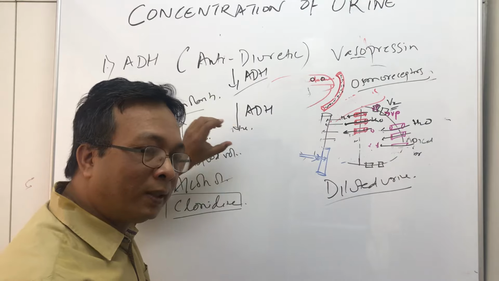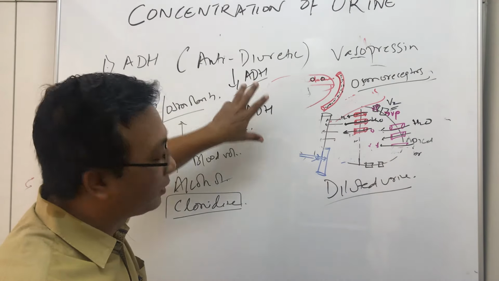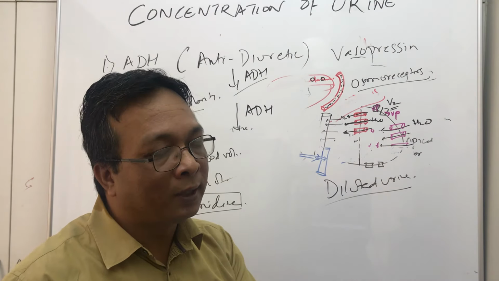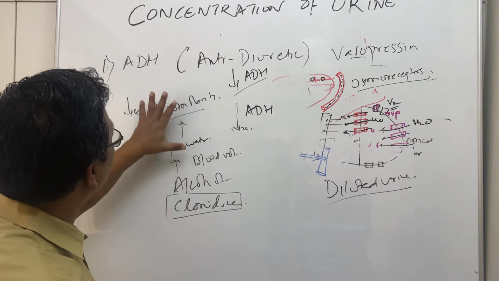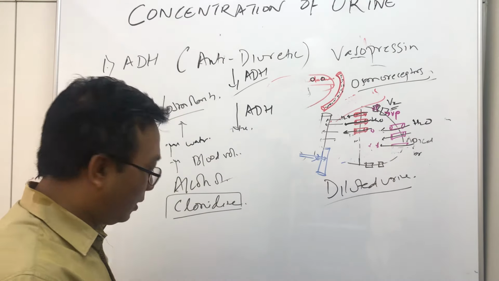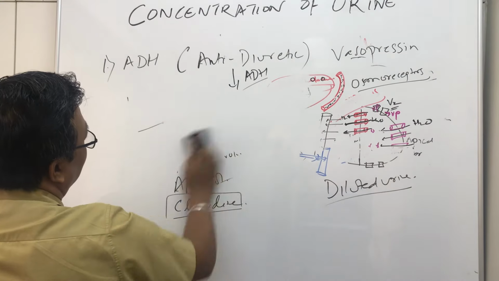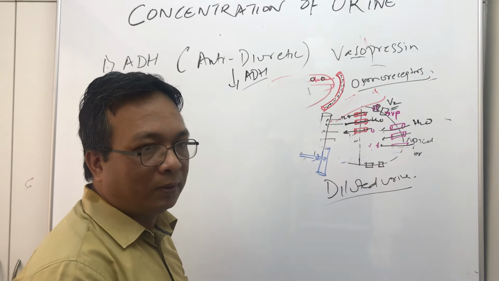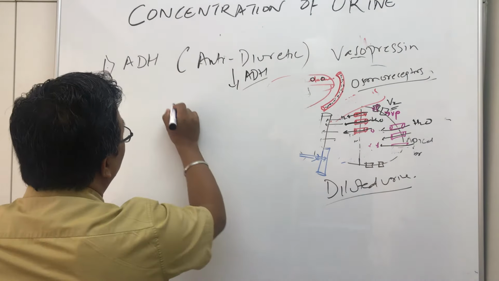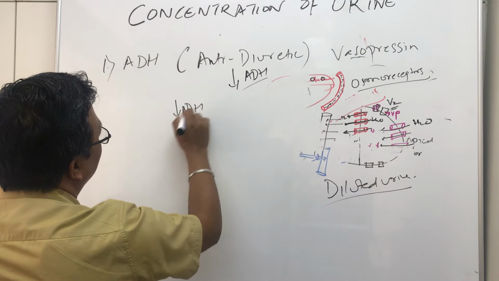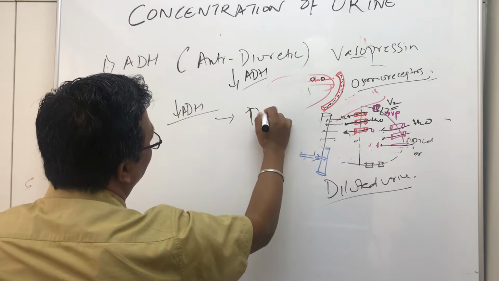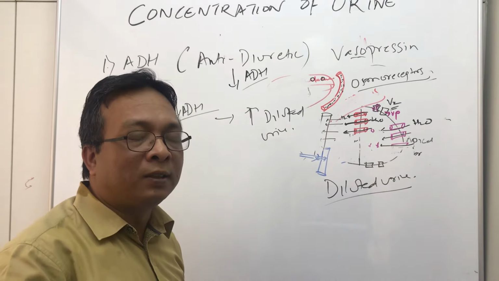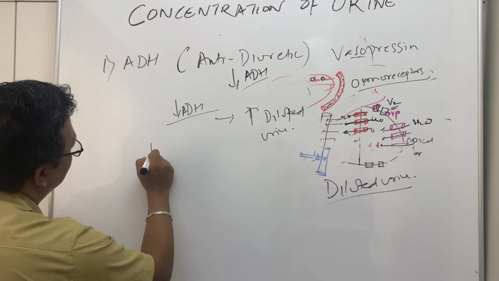Now remember, whenever there is any situation where the ADH level is decreased or deficient, the person will start producing lots and lots of diluted urine, and can go into a state of dehydration by losing lots and lots of fluids. So these are the conditions that decrease the level of ADH. Okay. Now let's try to understand any situation when there is decreased ADH. So we know if there is ADH decrease, what will happen? There will be lots of increased diluted urine. This condition is called diabetes insipidus.